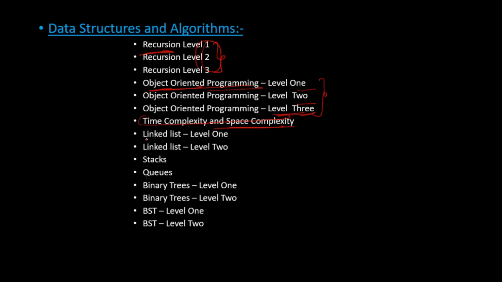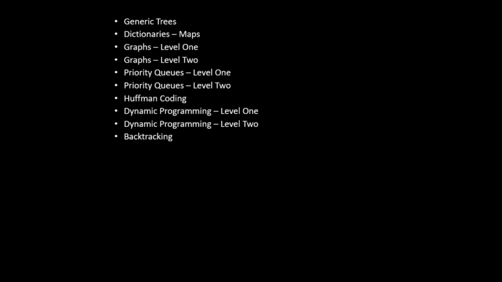Now coming to some data structures, which is linked list. We'll be learning linked list in two levels, level 1 and level 2. After that, we'll be learning stacks, queues, and then binary trees, which also consist of two levels, level 1 and level 2. Then we'll be learning binary search trees, again in level 1 and level 2. So this will be a complete lecture of all data structures. Then we'll be learning generic trees, and after that, dictionaries, which are special in case of Python.